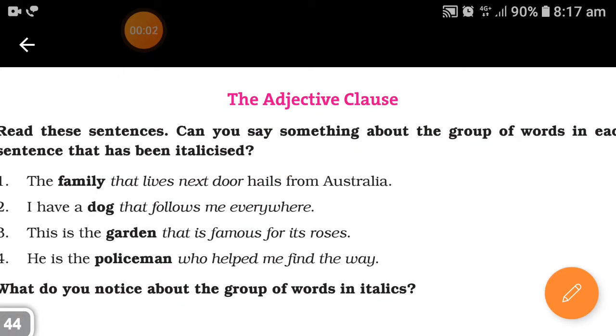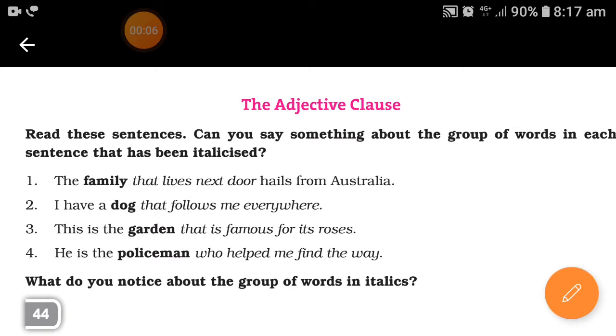Hello children, today we will be discussing the adjective clause. What is an adjective? An adjective is a word that describes a noun. Now look at these sentences. The family that lives next door hails from Australia. So "that lives next door" is the clause, but this clause is actually describing the family.